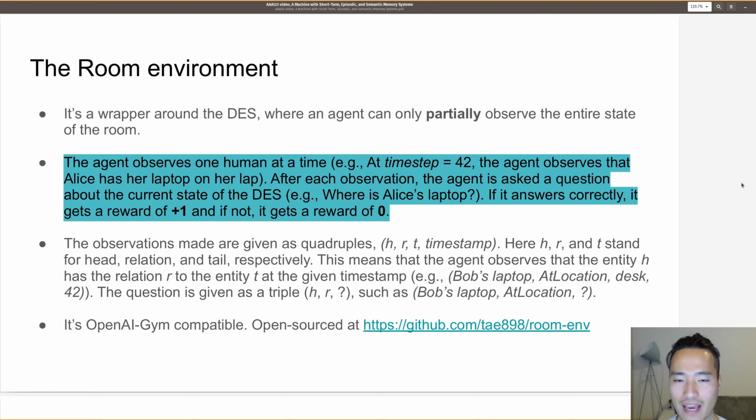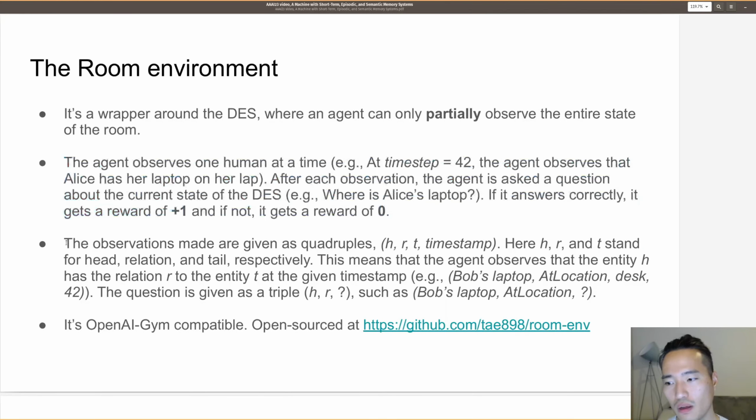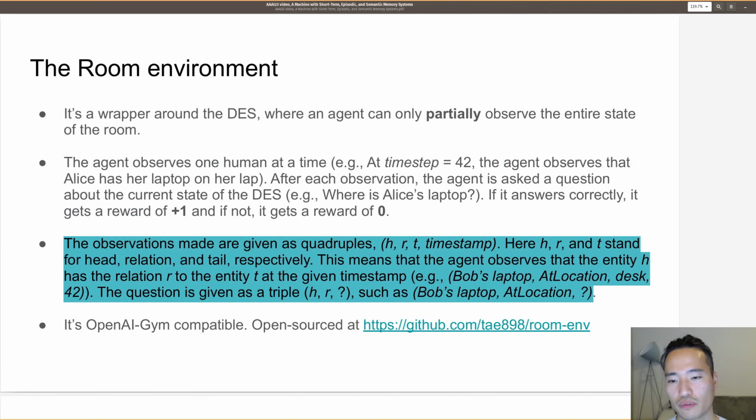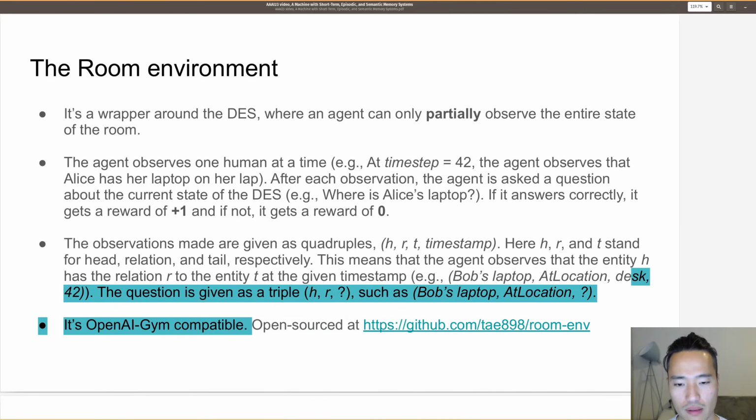After each observation, the agent is asked a question about the current state of the environment. Where is Alice's laptop? If it answers correctly, it gets a reward of +1, and if not, it gets a reward of 0. The observations made are given as quadruples: H, R, T, and timestamp. Here, H, R, and T stand for head, relation, and tail respectively. This means the agent observes that the entity H has the relation R to the entity T at the given timestamp. For example, Bob's laptop at location desk, timestamp 42. The question is given as a triple: head, relation, and a question mark, such as where is Bob's laptop? The environment is OpenAI Gym compatible and is open source at this address.